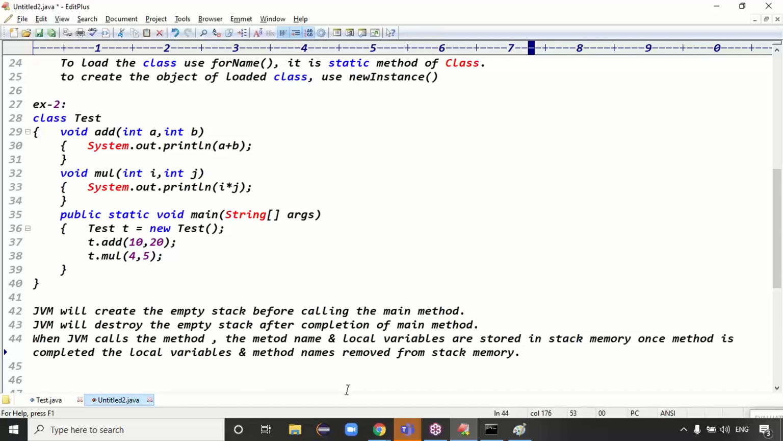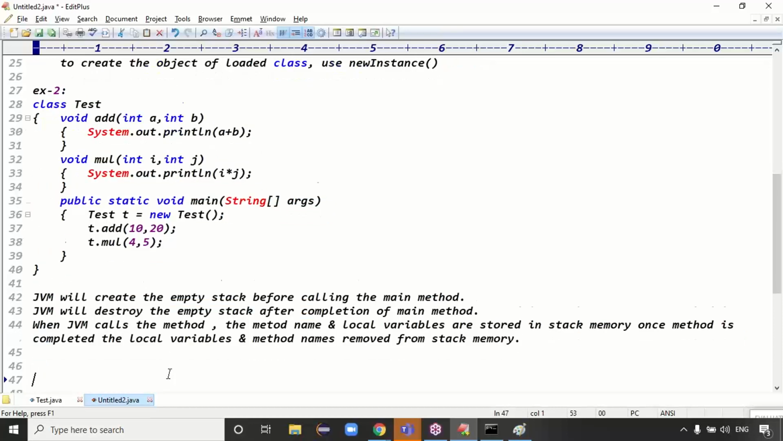Exactly, guys. I hope you got the clarity about the stack memory, right? Who will create the stack memory? What does the stack memory hold? When the JVM calls a particular method, the method name and local variables are stored in the stack memory. Once the method is completed, those are automatically removed from the stack memory, right? Clear now?